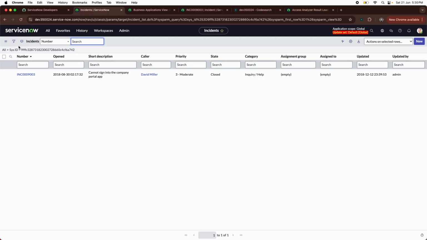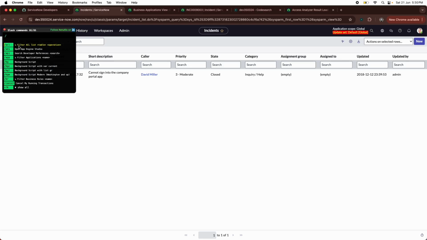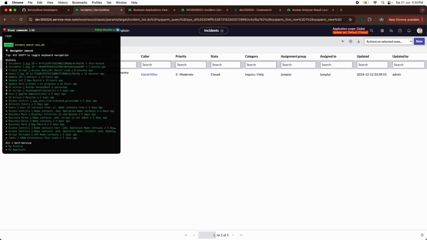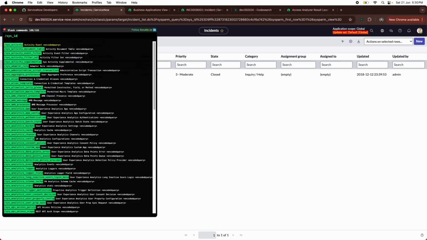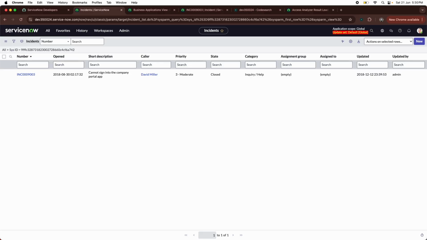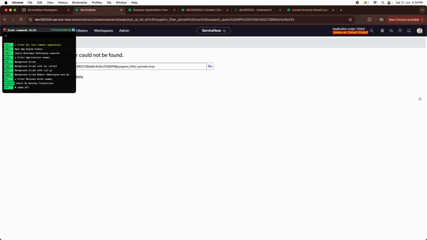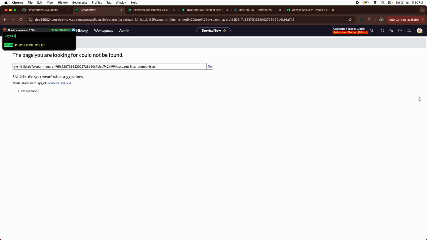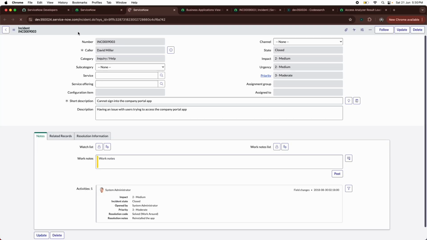Now, with the help of slash commands, the very popular slash command sysid: search for SysID, space, just paste the SysID, enter. That's it. Oh, sorry, I made a mistake. It should be sysid, no underscore, nothing, no space. This is the command name. Then space, then the SysID, then enter. And in a new tab, the particular record will open.